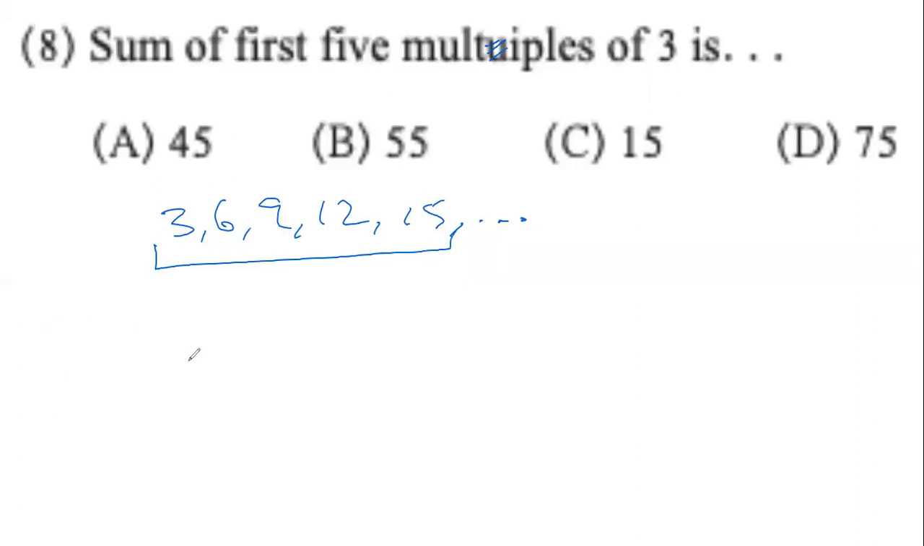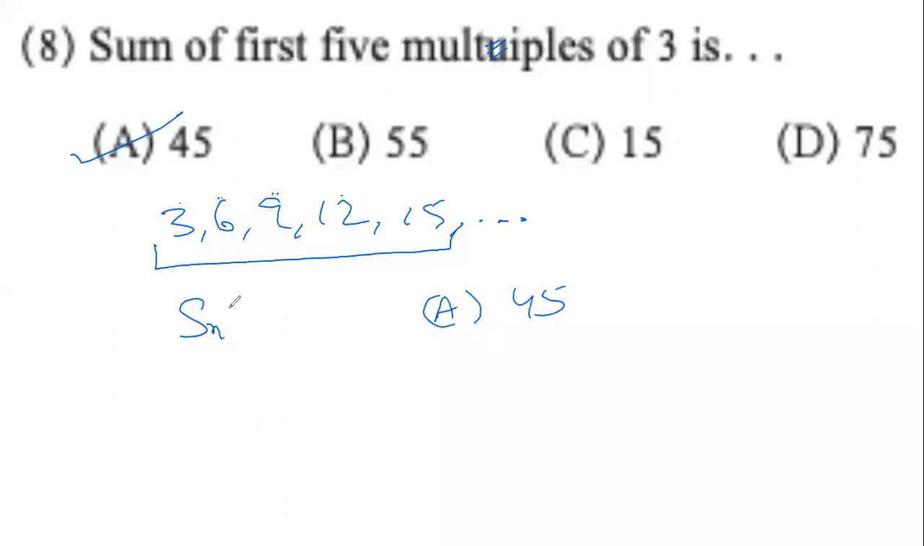I will suggest you add the numbers instead of using this formula. I think this will be faster. You can check what is faster for you. What I will do, 3 plus 6 is 9, 9 plus 9 is 18, 18 plus 12 is 30. 30 plus 15 is 45. I will write a 45. This is fastest for me.